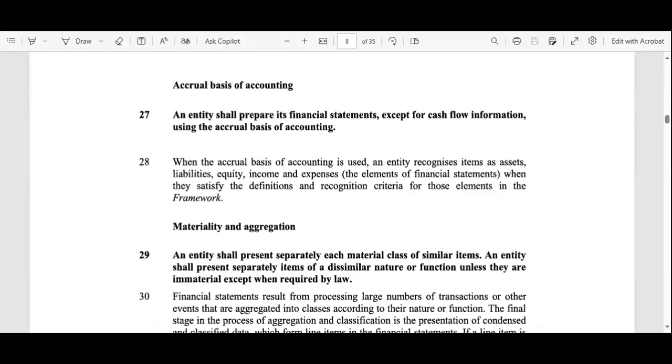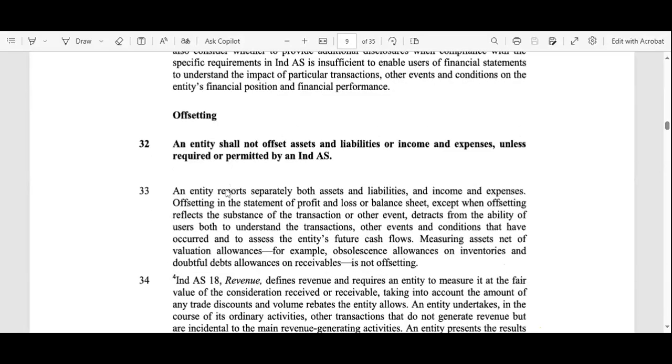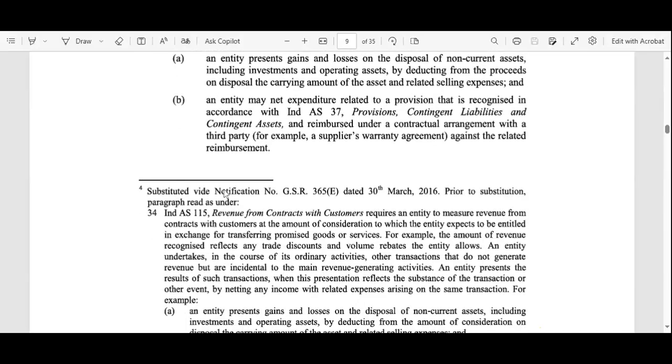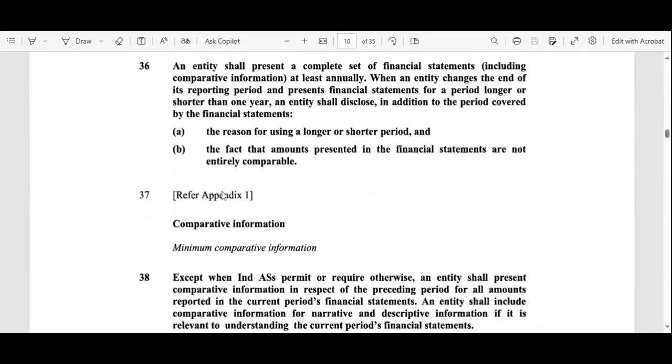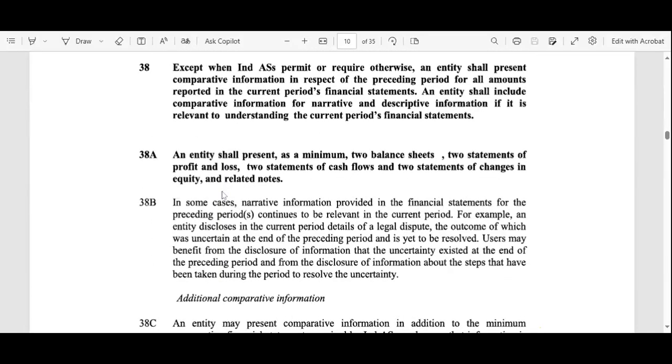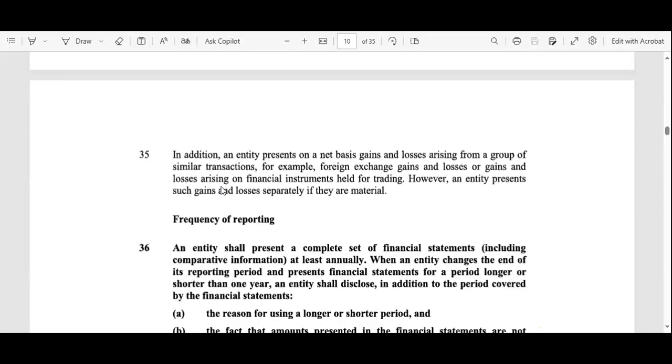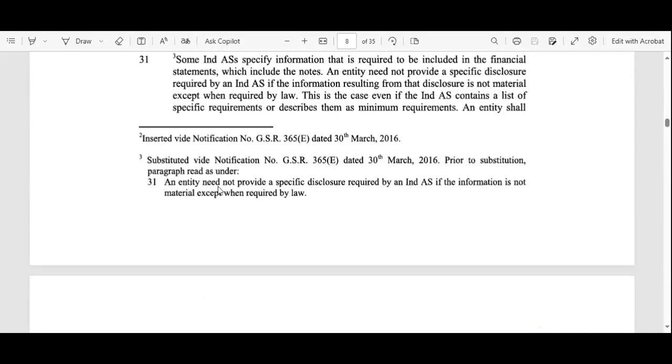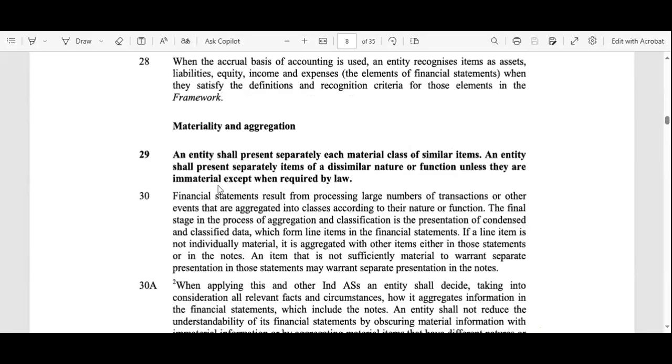When they satisfy the definition and the recognition criteria for those elements in the framework, they are recognized. So that should be considered while preparing the financial statements. Now, somewhere here the consistency should be there.